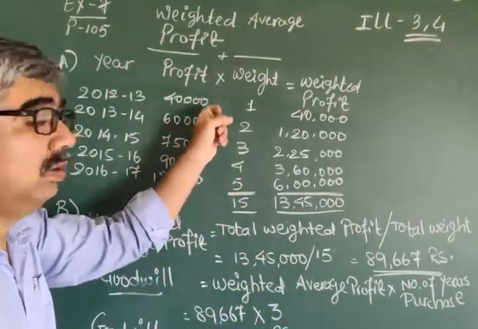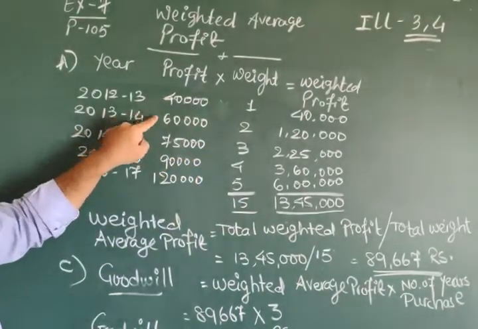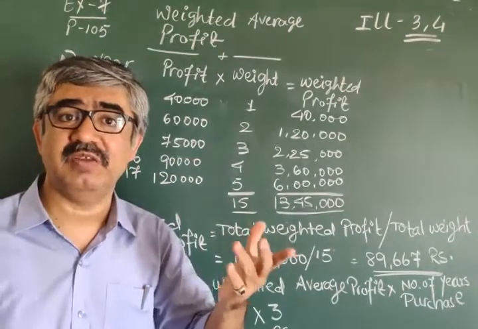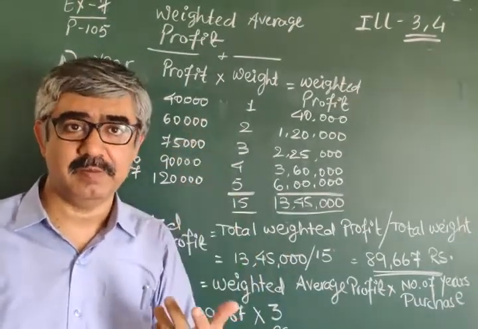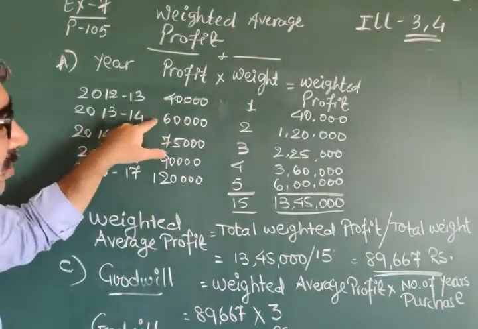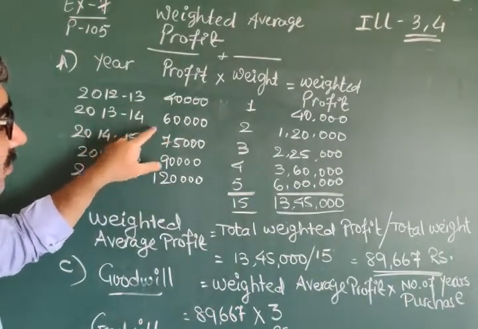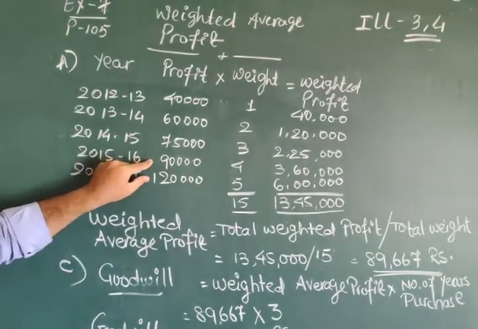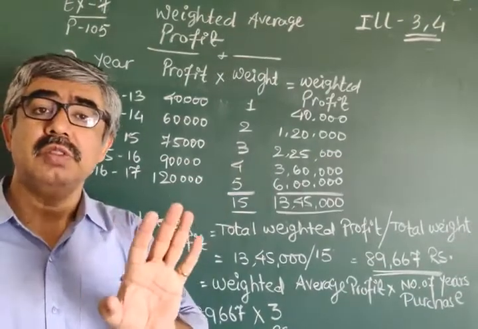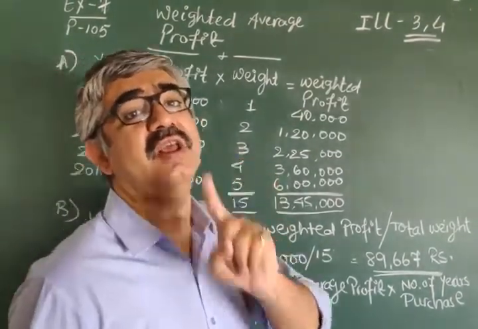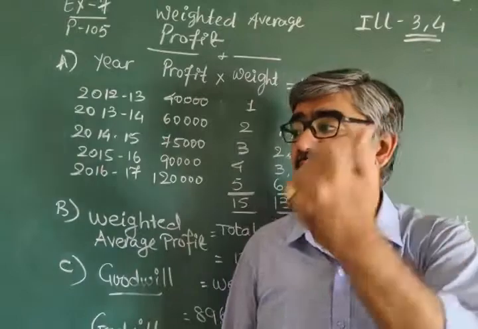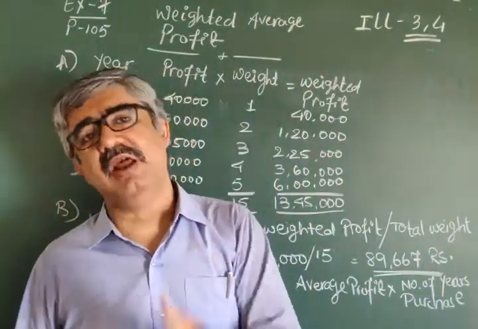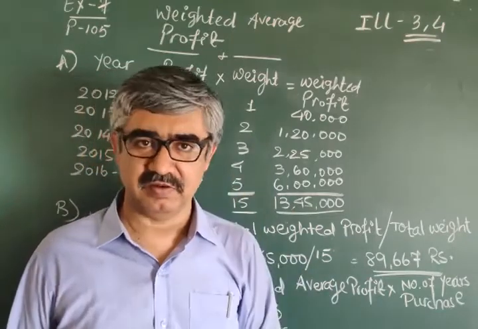One last thing, do take care. It is not a rule that the gap between these must be the same. There are so many students having that misunderstanding, that here it is increased by 20,000, here 15,000, here again 15,000, in this case 30,000. No, there is no such condition. The condition is that profit must be increasing. Even if it is increased by 1 rupee, we can say it is increased.